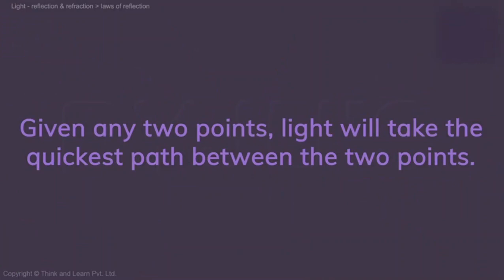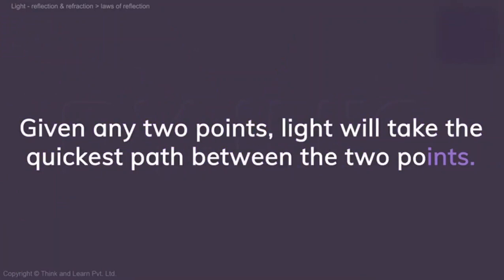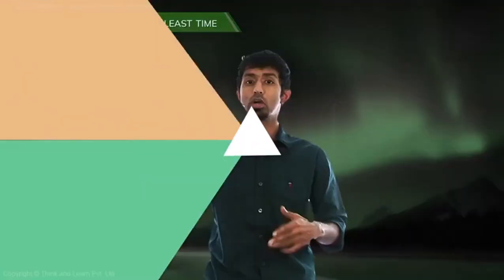Nobody knows. We can answer that question in a little more deep manner if you go and treat light as a wave, but we won't do that right now. So we will say that light will take the quickest path. And if you accept this alone, we'll be able to explain everything else in this chapter using this one idea alone. And what is that? Given any 2 points, light will take the quickest path between the two of them. And if you accept this, trust me, there is not a single thing else that you can't infer from this particular thing alone. And we'll show you how.